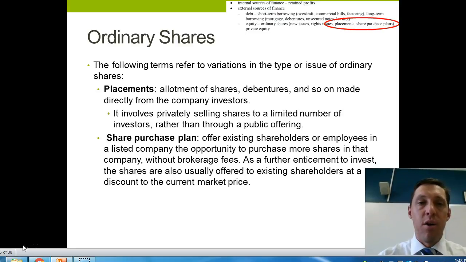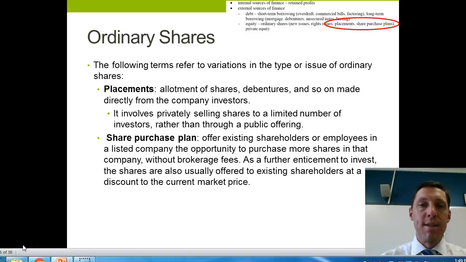And the placements are often large amounts of shares sold quite quickly, and I mean quickly, that it might be announced Tuesday afternoon that Qantas is going to undertake a placement, and that placement might be completed by Wednesday morning, so the next morning. Often sold to large institutions, so they've been your big super funds, and often in quite large amounts of money. So you might be raising $100 million almost overnight by issuing new shares to some targeted investors. It might be offered to individuals, but generally those individuals would be wealthy or high net worth individuals.